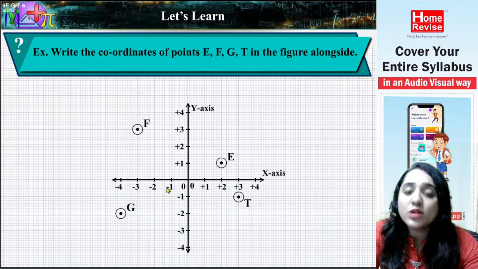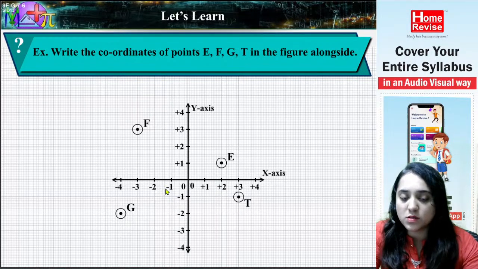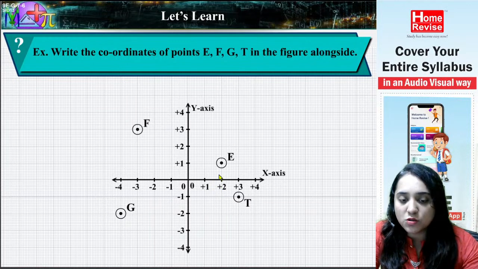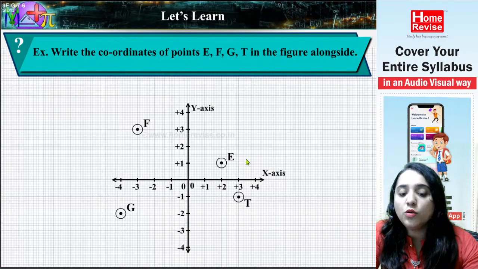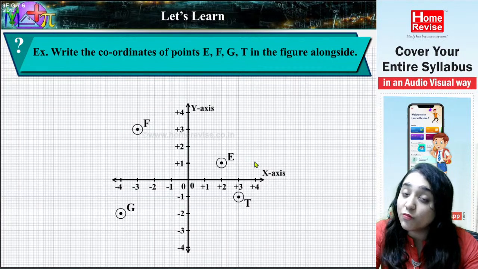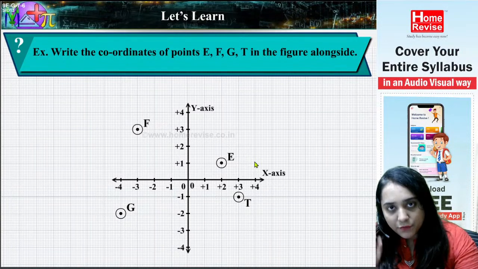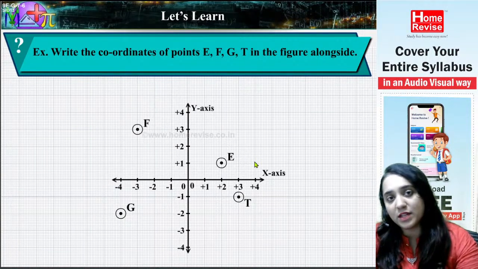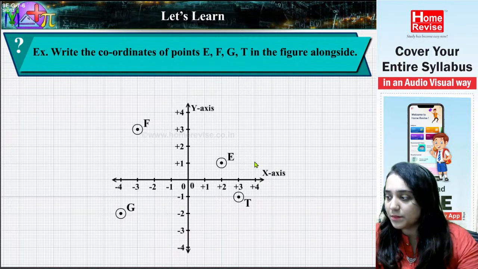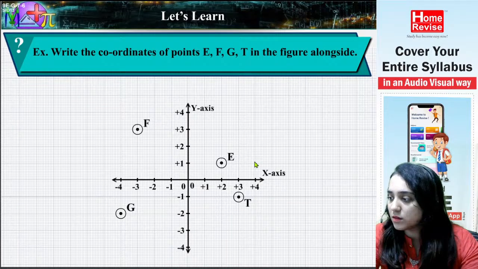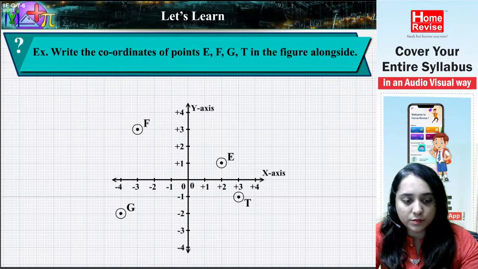So to be more specific, you have to write +2 or -2. So for E it is +2, and joining E and the y axis, it is +1. So it will be 2, 1. Now pay attention that what is on the x axis I have written first, and what is on the y axis I have written second. Clear to everyone? Yes? Okay, pay attention.